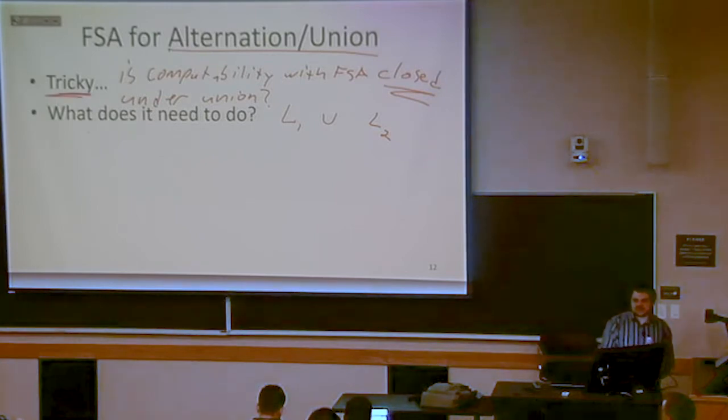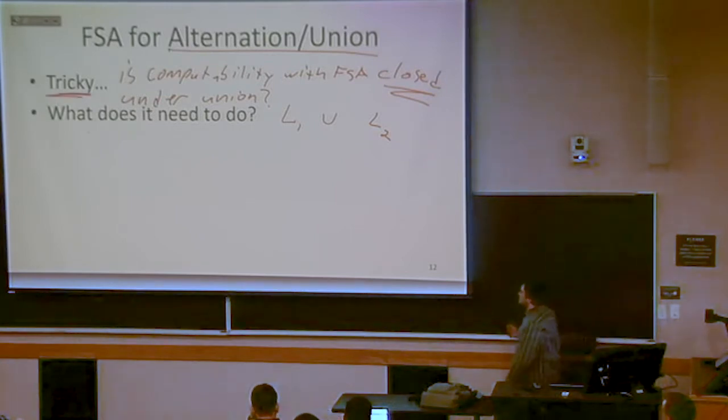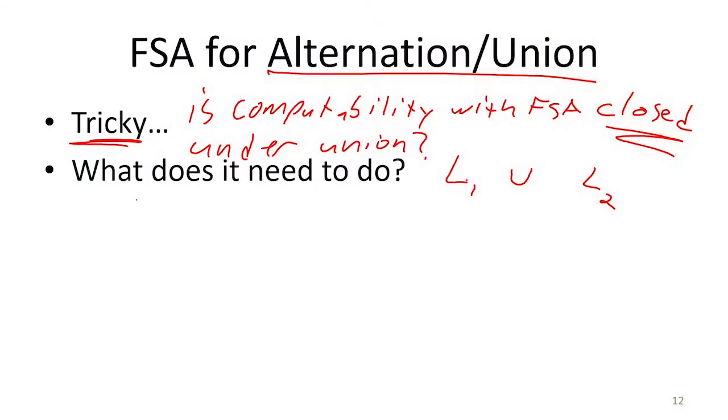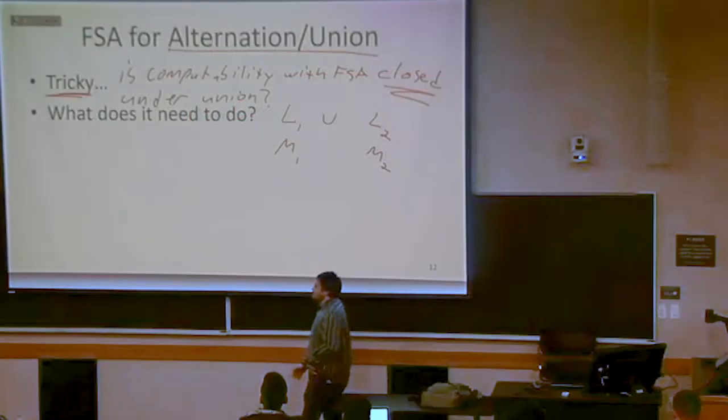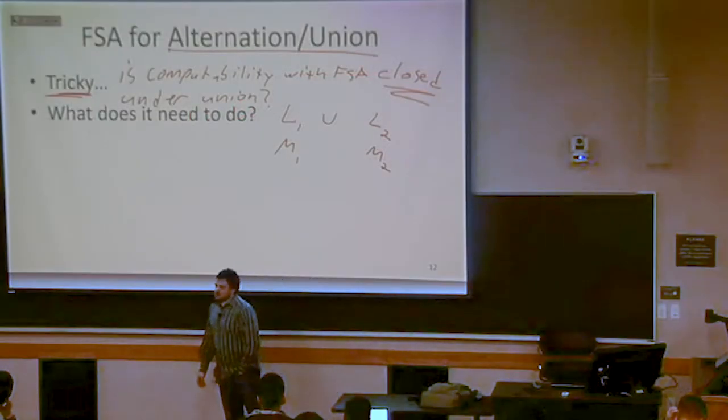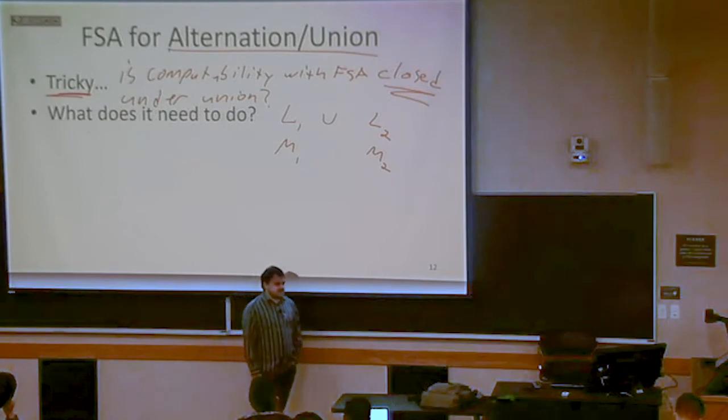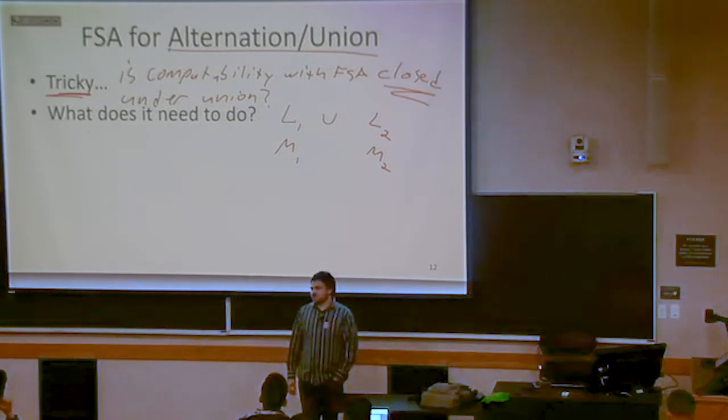Doing this is actually somewhat tricky, because we've kind of got two machines. So I've got two automata that I have to deal with. Let's say M1 is whatever is the finite state automaton that computes language 1. And M2 is whatever finite state automaton computes language 2.